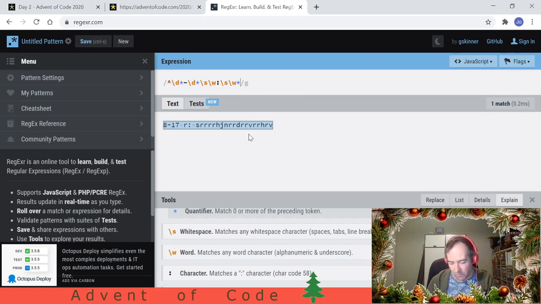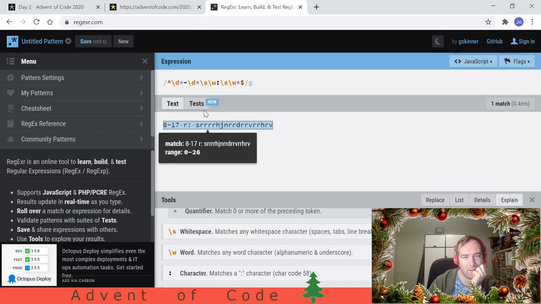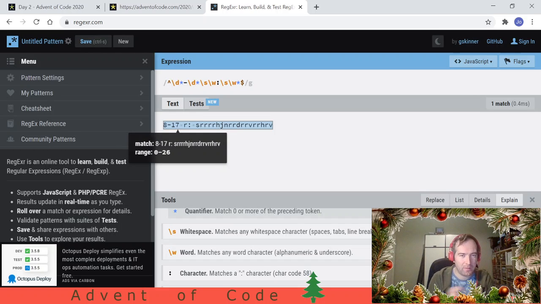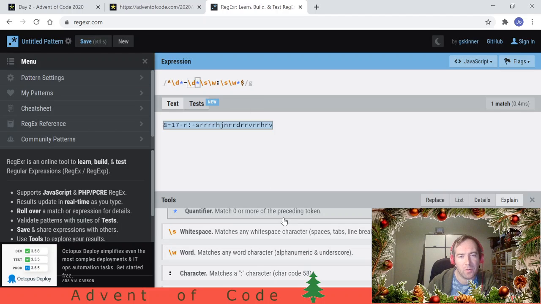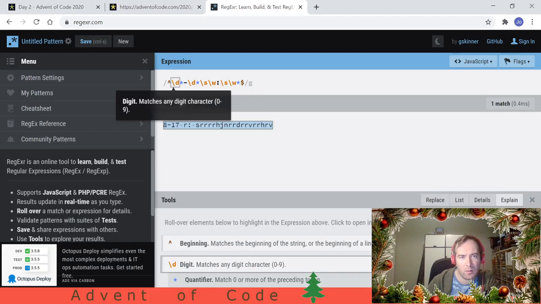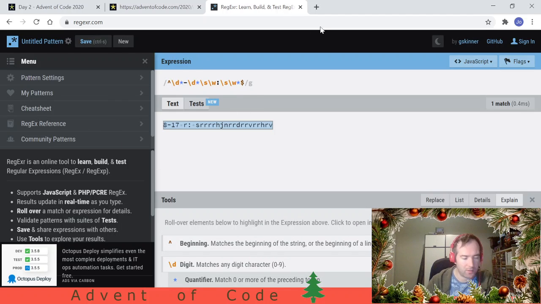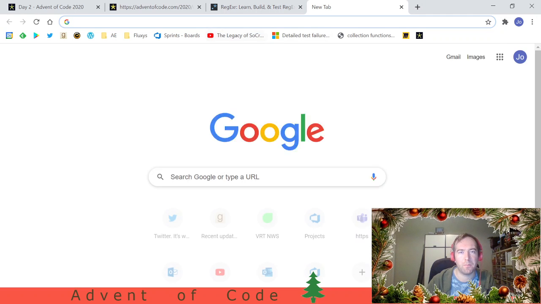Maybe to be sure, let's put an end marker on it. So this is a regular expression that matches everything, but we need to parse it or extract the content. For that I like to use, what's it called? Groups. And now I'm gonna have to look up the syntax.